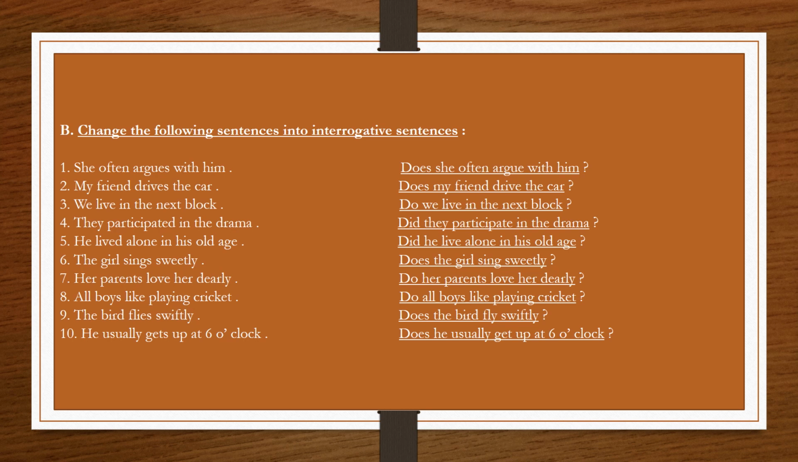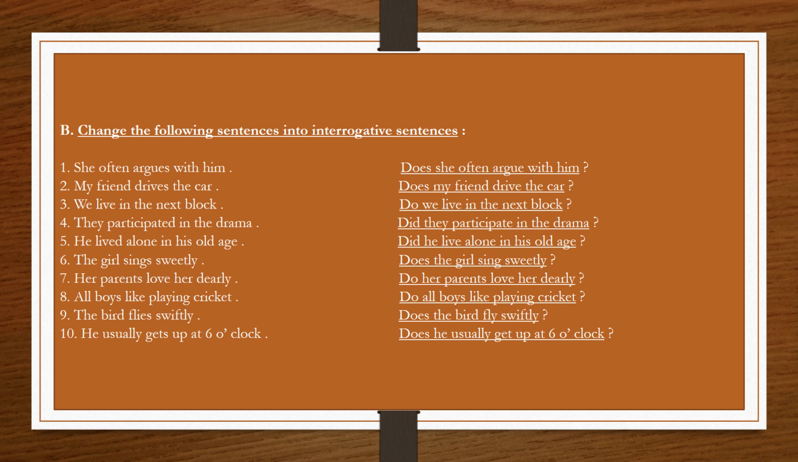Exercise B. Change the following sentences into interrogative sentences. All the sentences in this exercise are written in either present simple tense or past simple tense. So, according to rule number 1, we will be changing these sentences into questions by using do, does or did before the subject, and the base form of the main verb will come. Let's start the exercise with the first question.